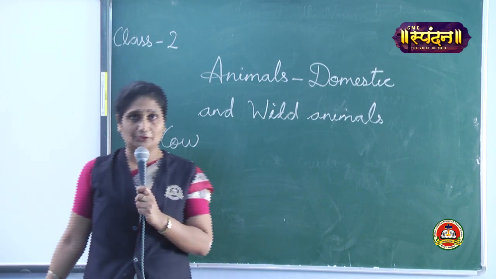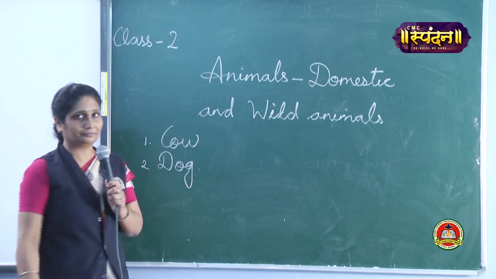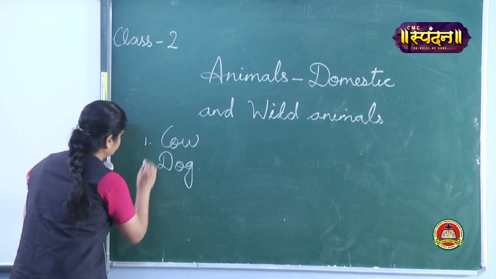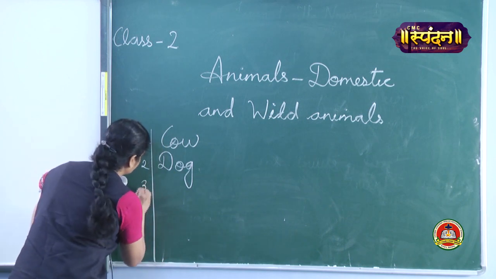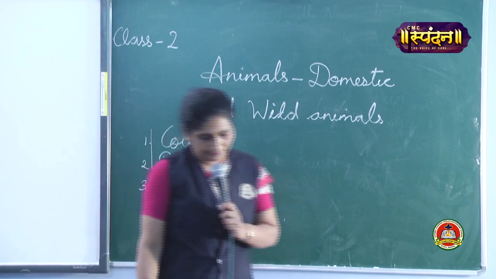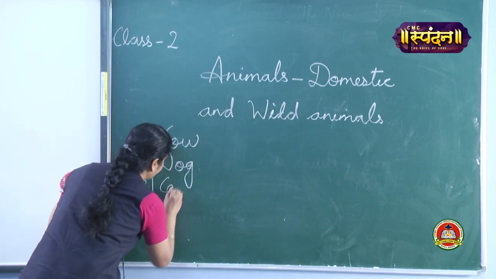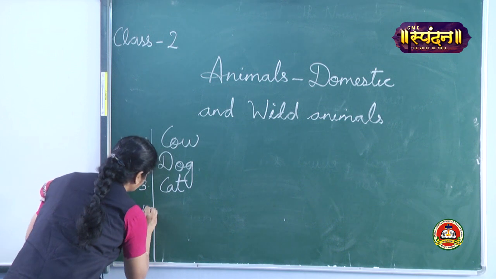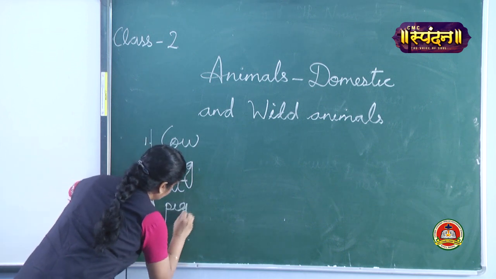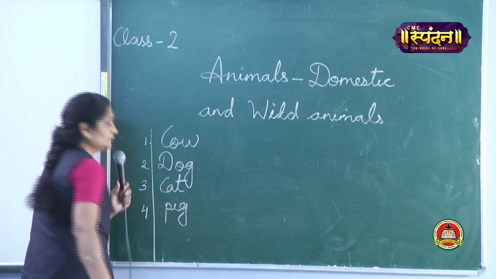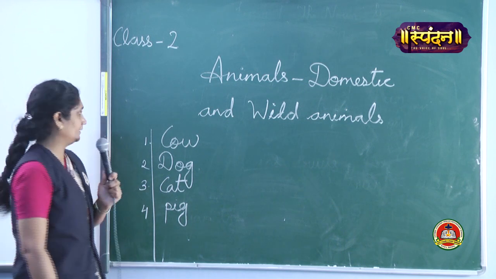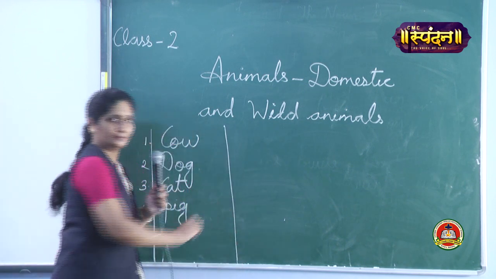What are the things you can see? Cow, dog, then cat, then pig, and so many others.